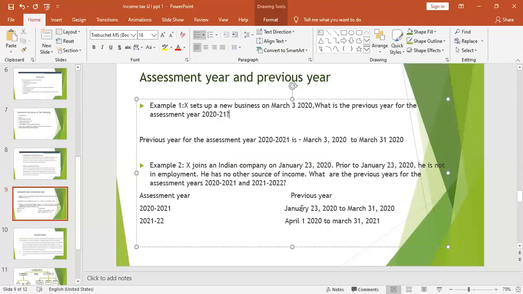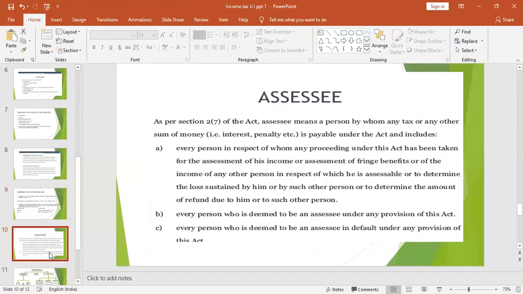But for the next year, 21-22, the previous year will usually start from April 2020 and end by March 31st, 2021. Okay. Then the next definition is the assessee.